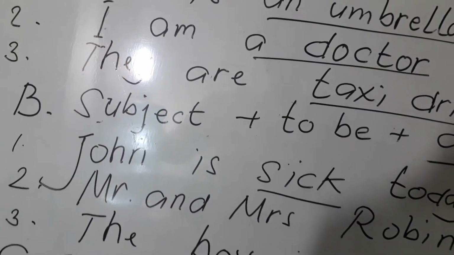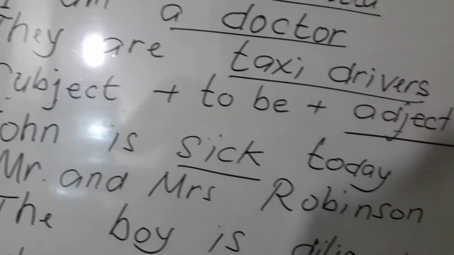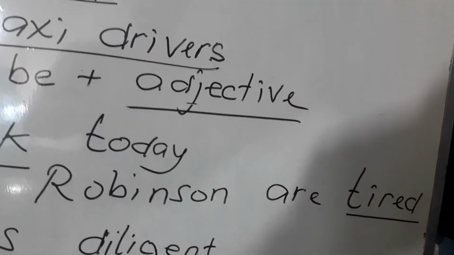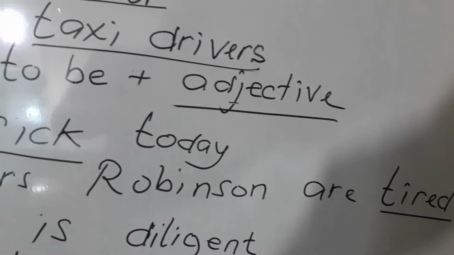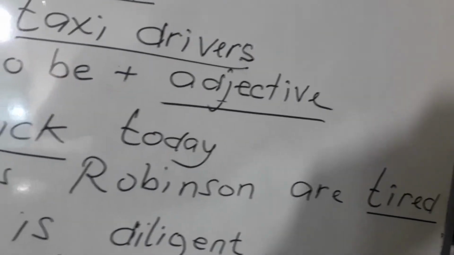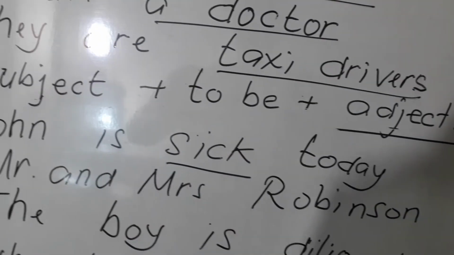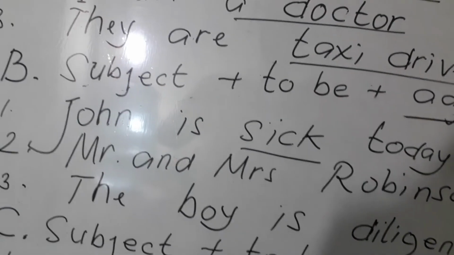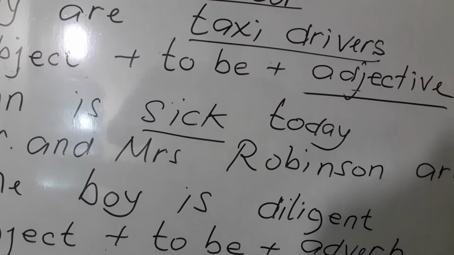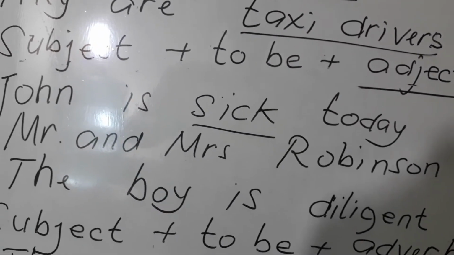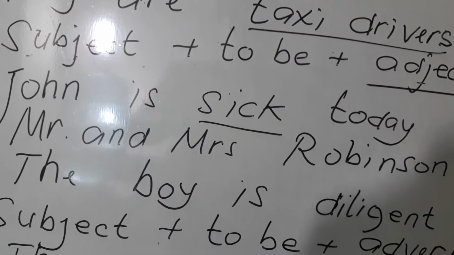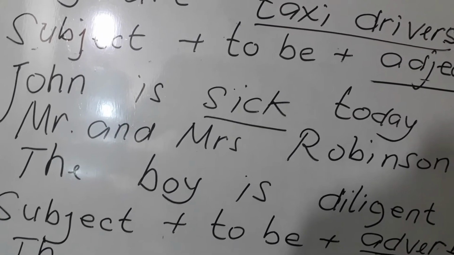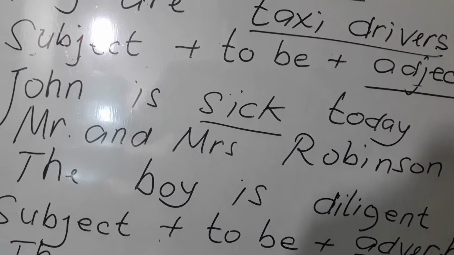Number 2, Mr. and Mrs. Robinson are tired. Mr. and Mrs. Robinson are tired. Tuan dan Nyonya Robinson sedang capek. And then, number 3, the boy is diligent. The boy is diligent. Anak laki-laki itu rajin. Oke, rajin termasuk yang kata sifat or adjective.